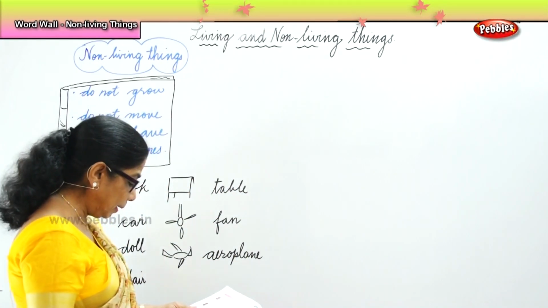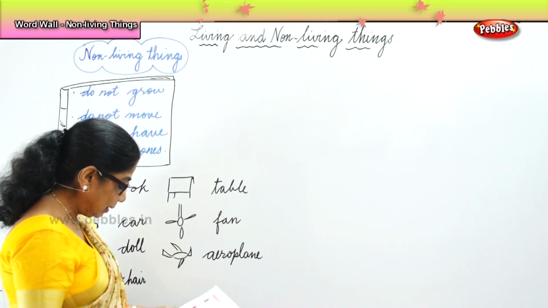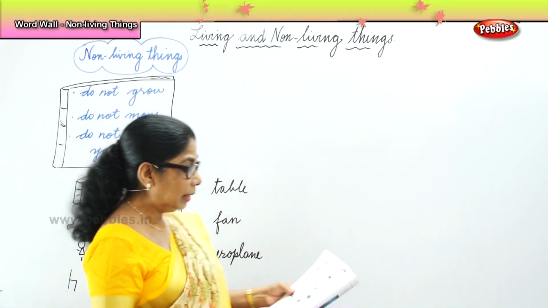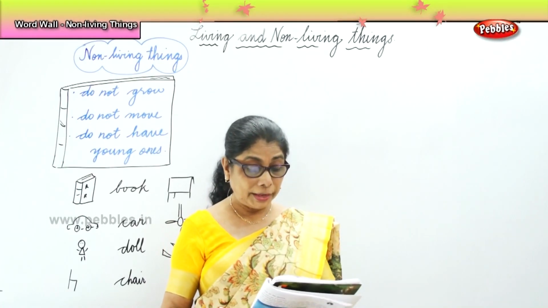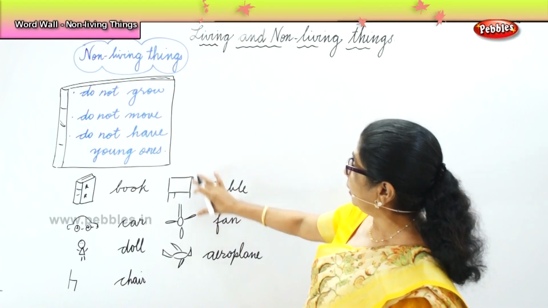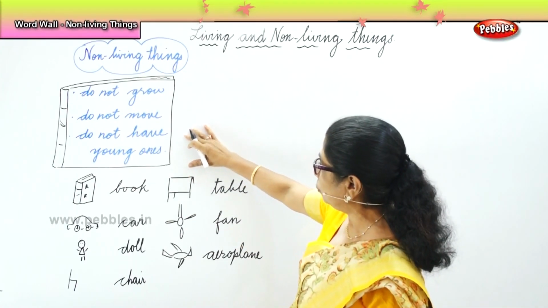Bottle, rubber, your gate. Okay, all these are non-living things. When you talk about non-living, they don't grow, they don't move, they don't have young ones.